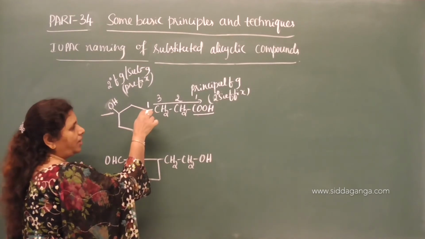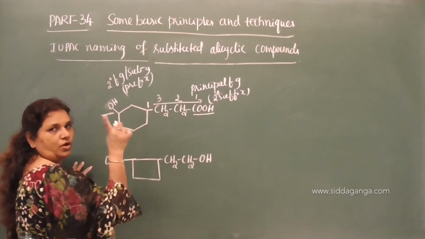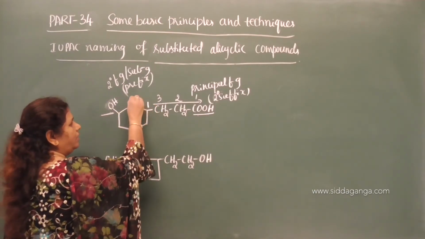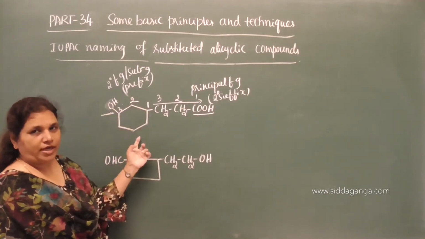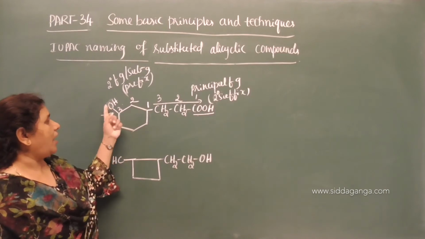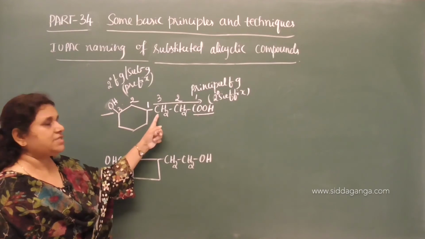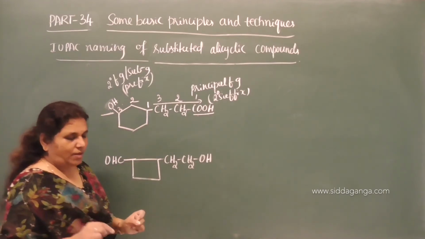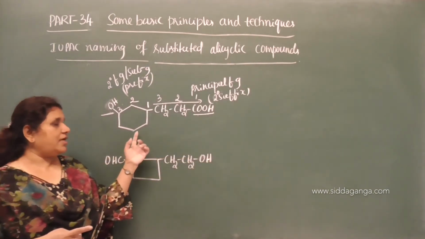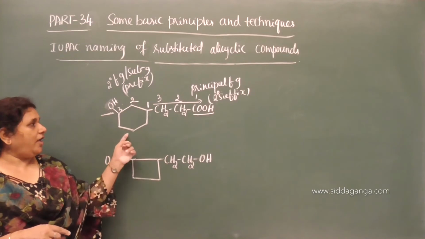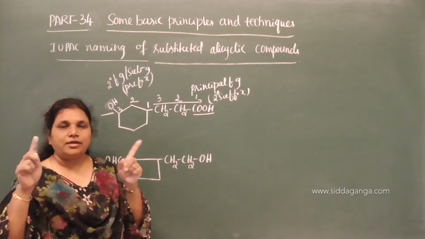The carbon atom of the vacant bond, which is attached to the side chain, you have to allot locant 1 to that carbon. 1, 2, 3. Okay. So, substituted cyclohexyl. What substituted? Hydroxy. What is the position? 3. But this substituent is present on the third carbon. So, whenever the alicyclic ring is a substituent group and it again gets attached to some substituent group, then we have to write it in parenthesis.